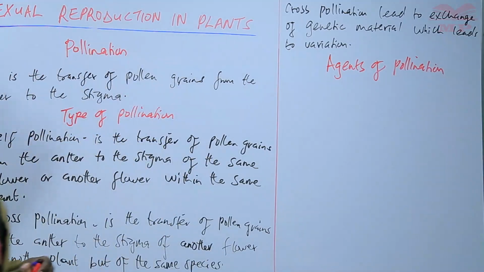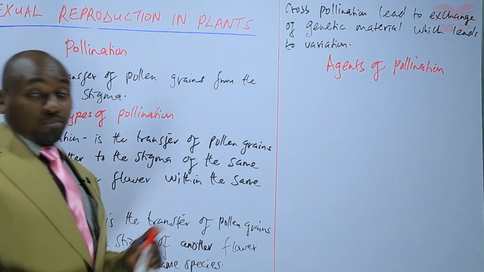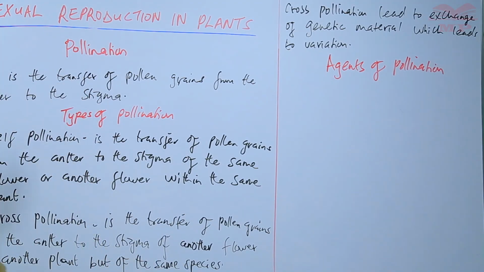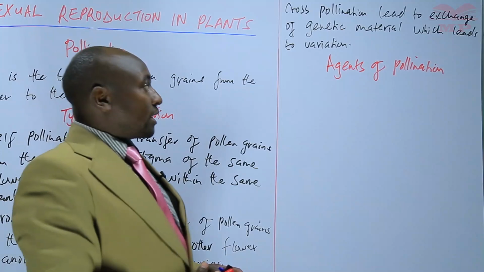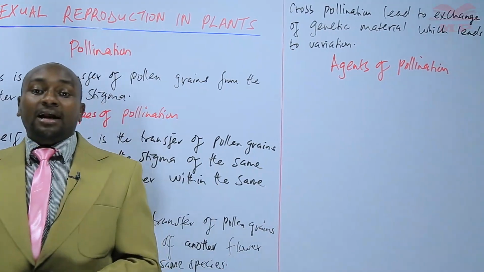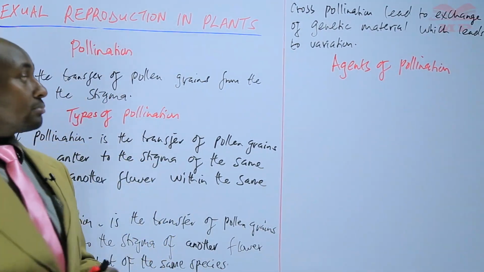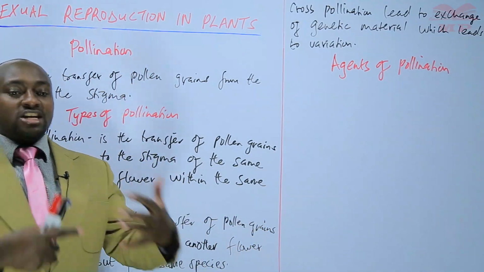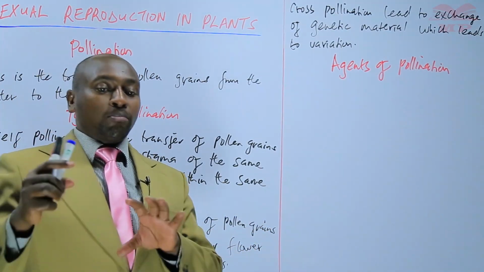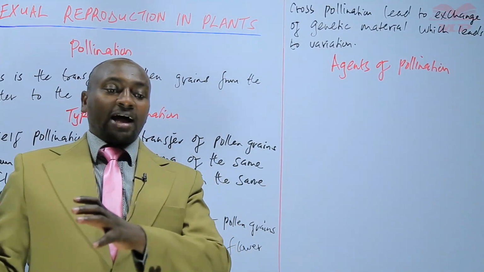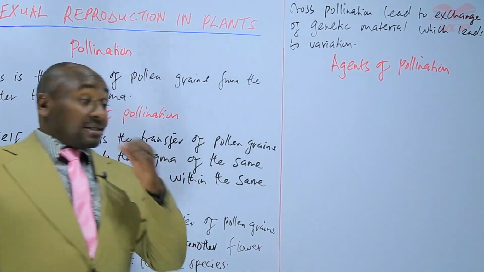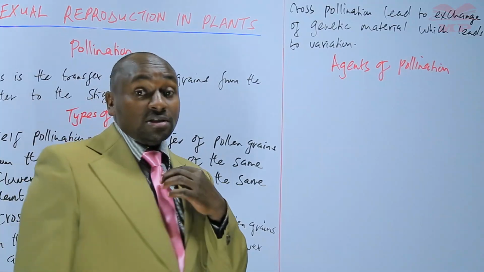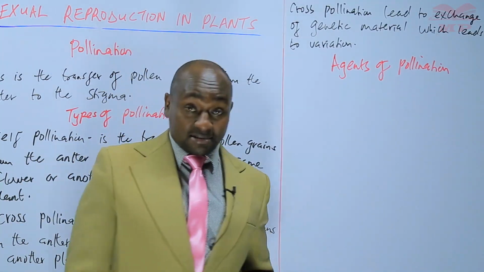Note the difference between the types of pollination and agents of pollination. The agents of pollination are the ones that aid the movement of pollen grains from the anther to the stigma. These agents can either be animals, for instance, insects.